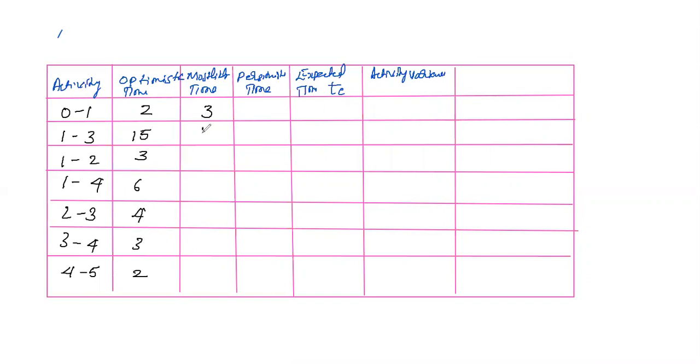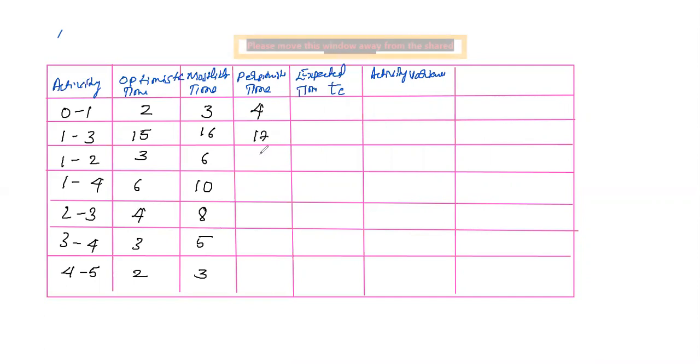And this is 3, 16, 6, 10, 8, 5. And this pessimistic time is 4, 17, 9, 14, 12, 7. This is the only problem.